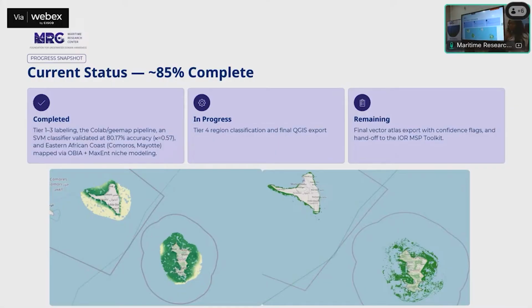The type for region classification is still left, and I'm currently working on making the Bay of Bengal region mapping more accurate, because it has turbid waters.